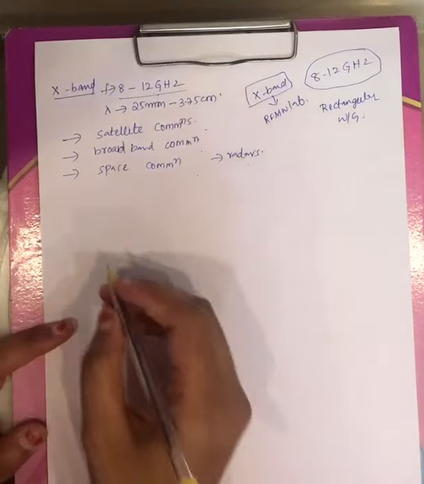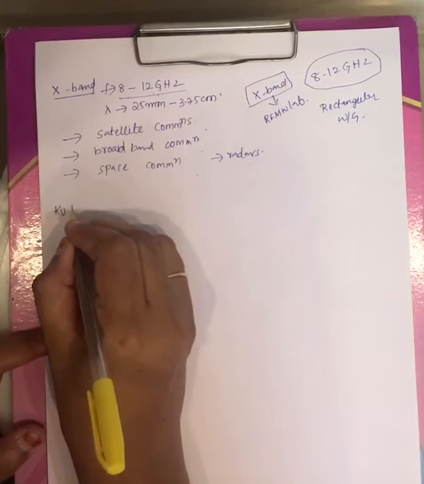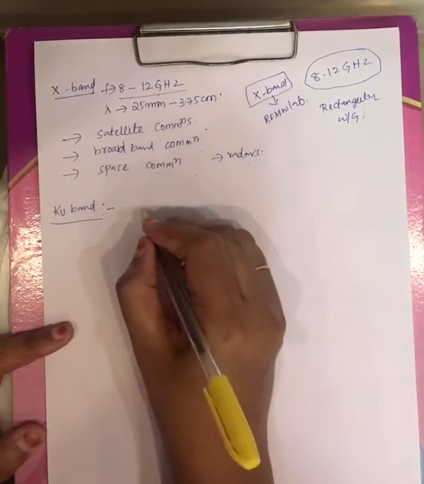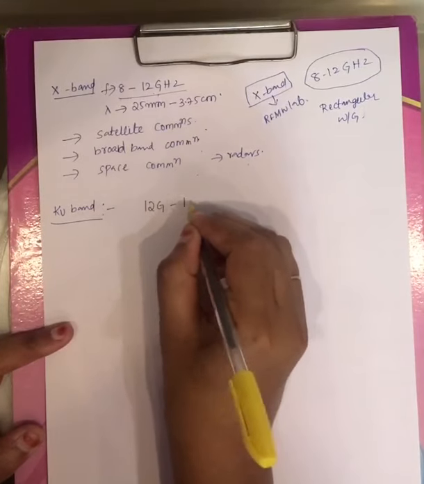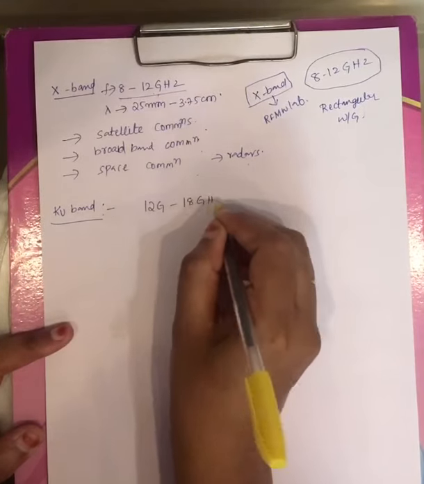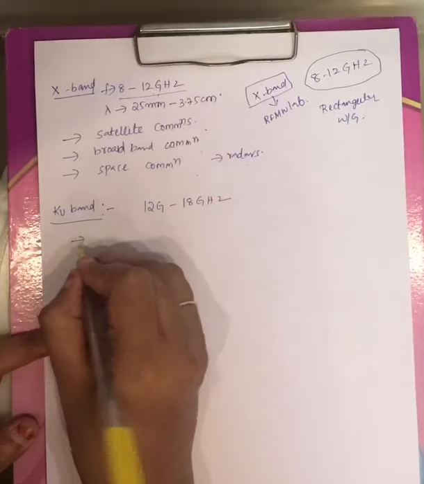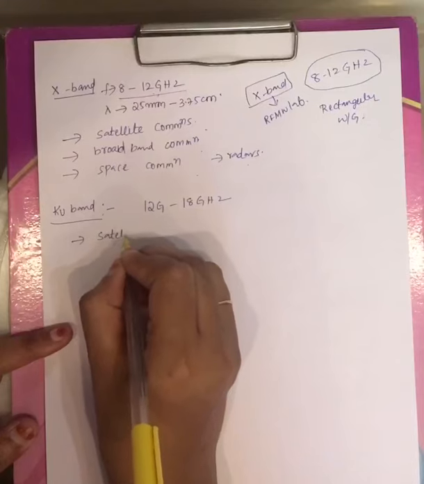Right, and after X band you will have Ku band, that is quartz underband. As I have said, its frequency range is varying from 12 gigahertz to 18 gigahertz. Now these waves are used under satellite communication.